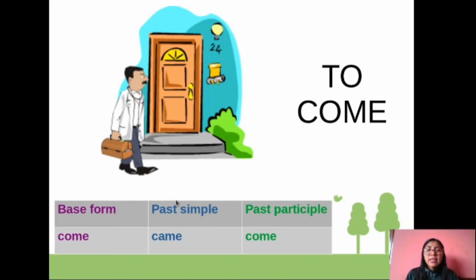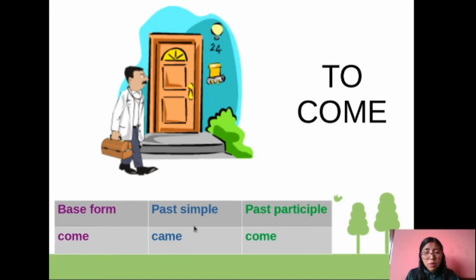As I said before, you have to study these verbs. You have to study the three forms of each verb. Usted tiene que estudiar las tres formas de cada verbo in order to know the correct form of each one, para saber cuál es la forma correcta de cada verbo. Remember, the base form lo podemos utilizar en presente.